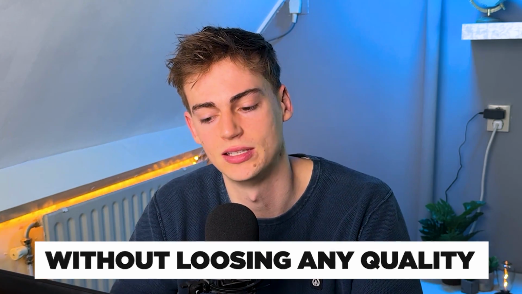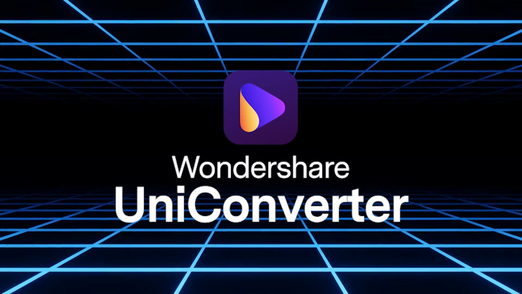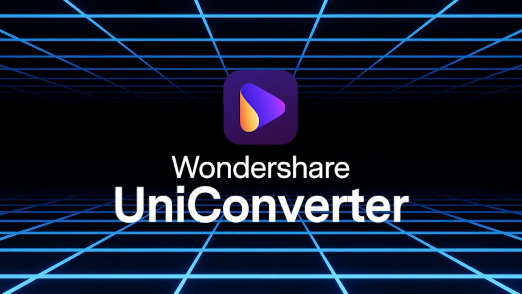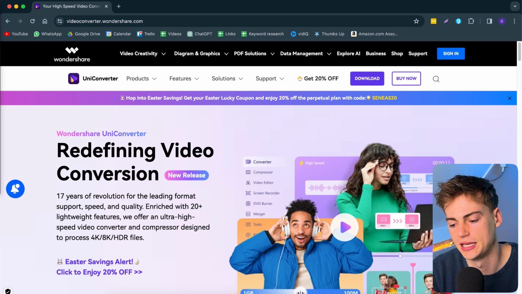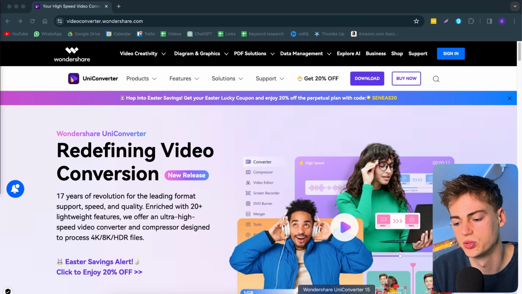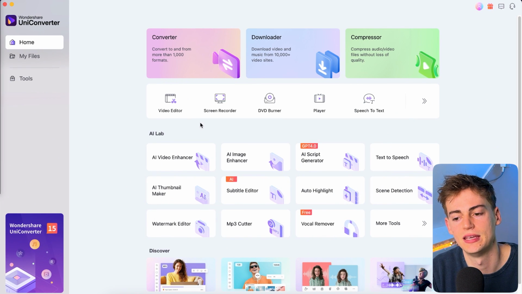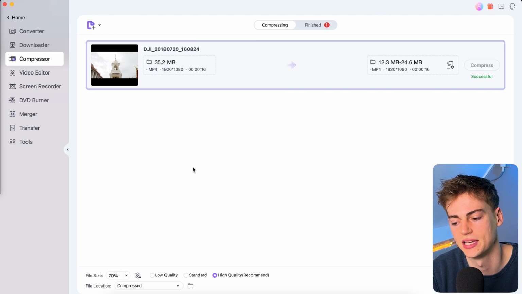And here comes in a tool that will actually help you compress it without losing any quality. So the tool that I'm talking about is called Wondershare UniConverter. If you go over to their website, you can actually download this tool, and I already have it installed. What you can do then is go to the tool itself, and here we can use the compressor. And what this will do is compress the video without losing any quality.